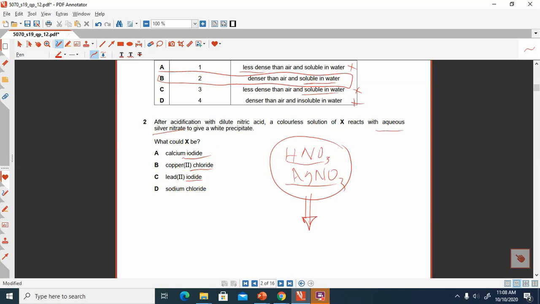The D option is sodium chloride. Silver will react with this to produce silver chloride, and silver chloride is a white precipitate. So option D is the correct one.